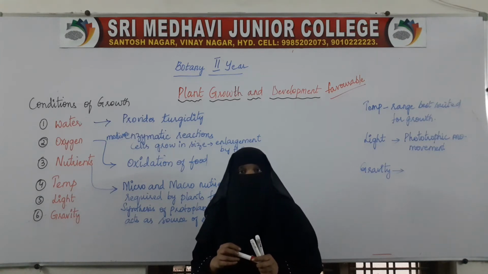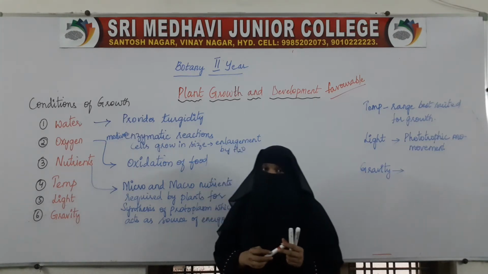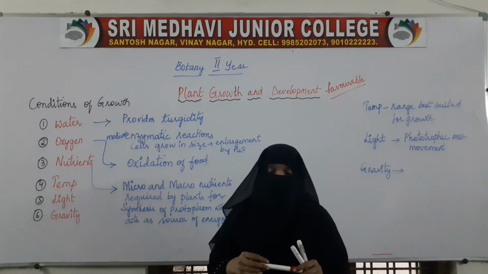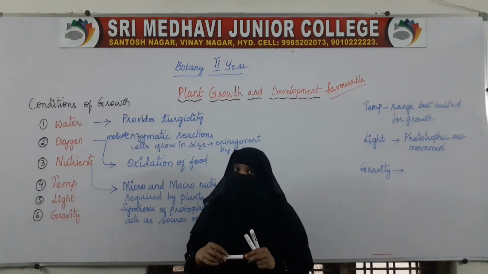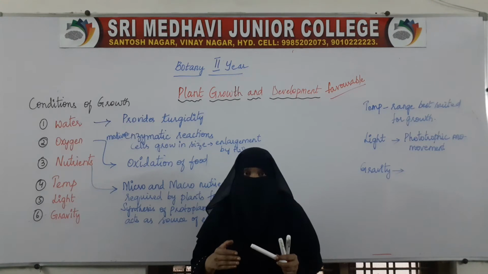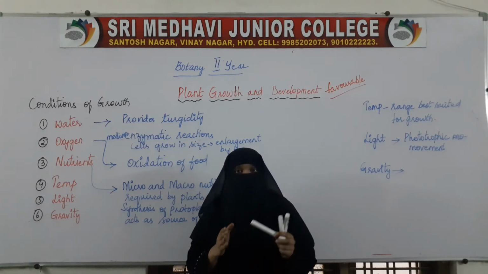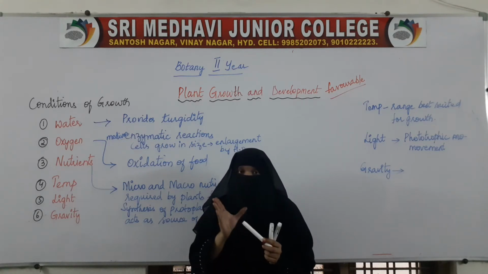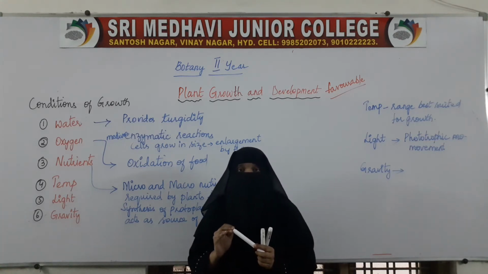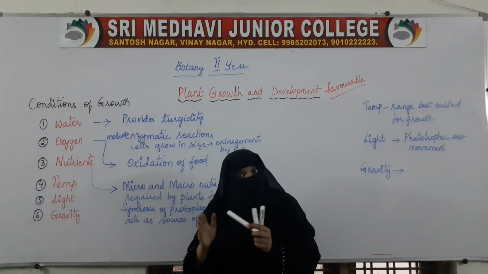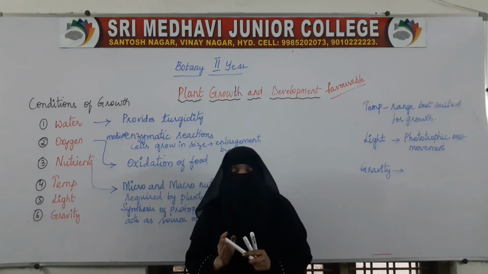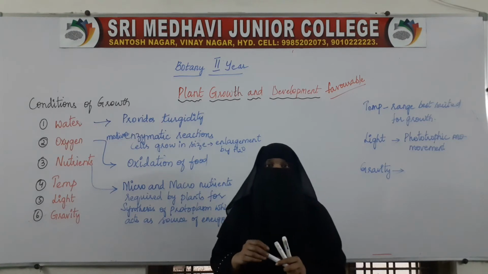That period is called dormancy. It is the period where the seed is unable to germinate because of the absence of certain factors, and it remains inactive for some time until it gets those factors. This is seen in unfavorable conditions, that is, the absence of a few conditions.